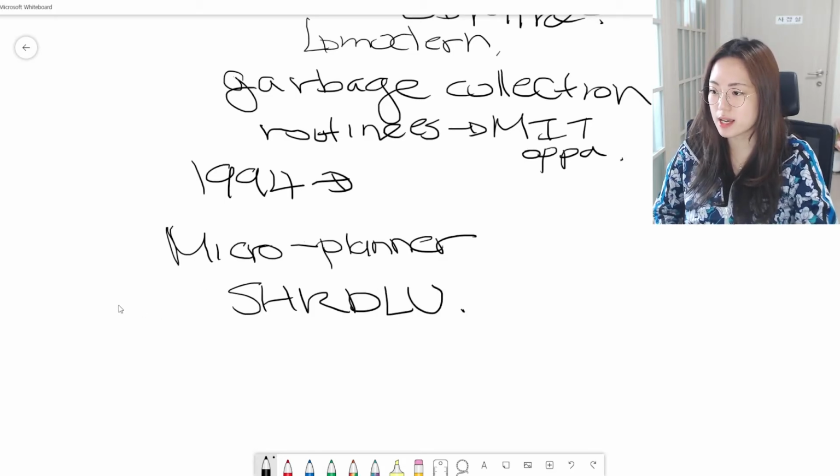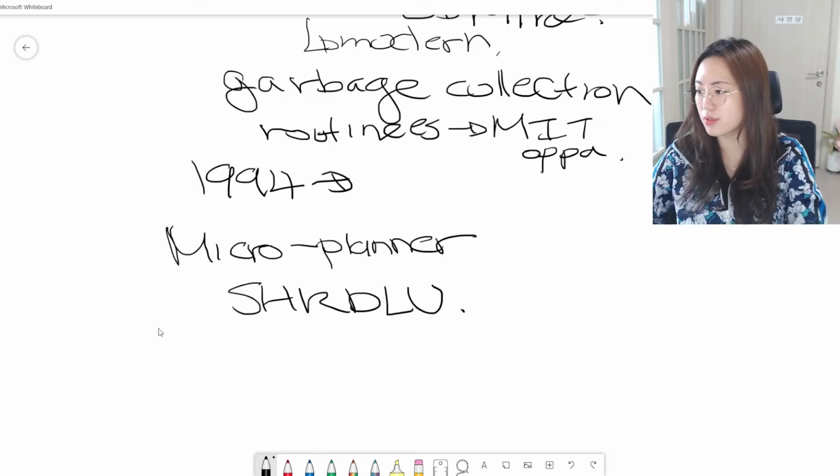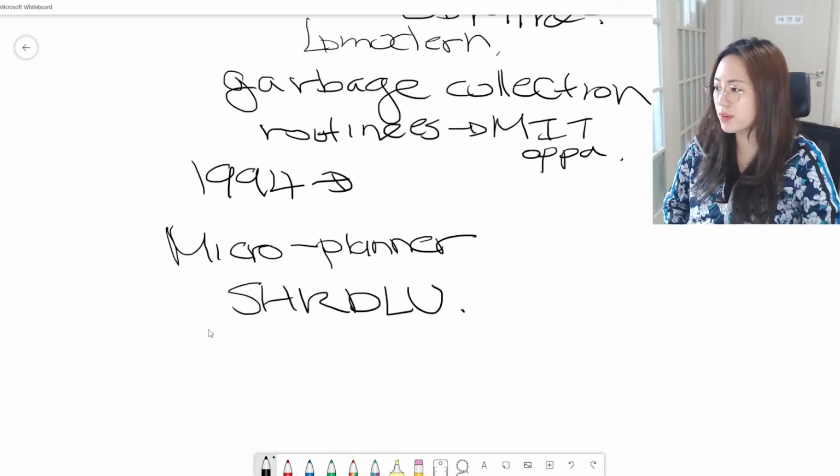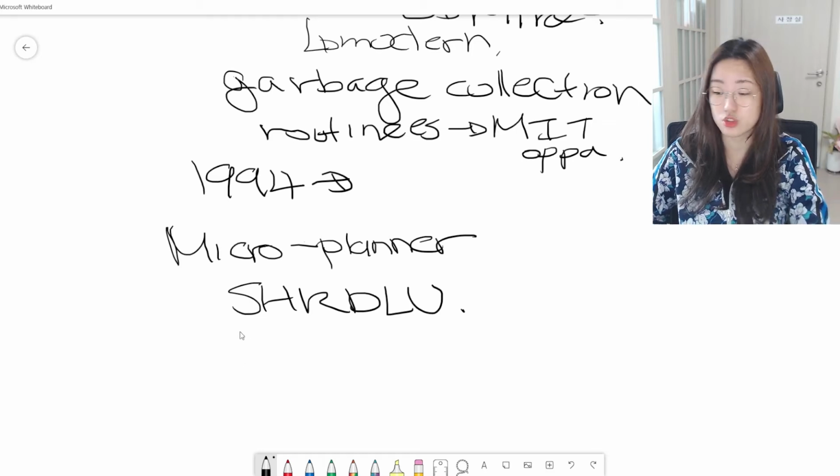Also in 1970s, as AI research spawned commercial offshoots, the performance of existing Lisp systems became a growing issue.